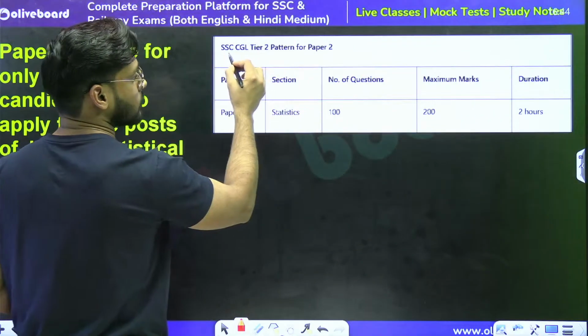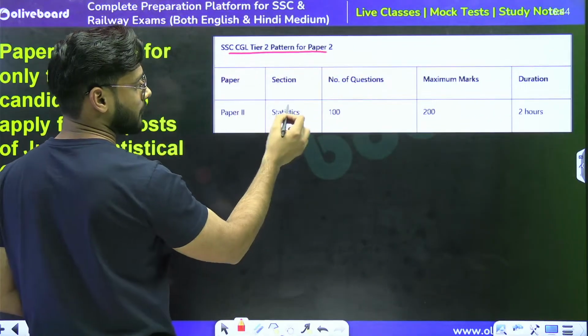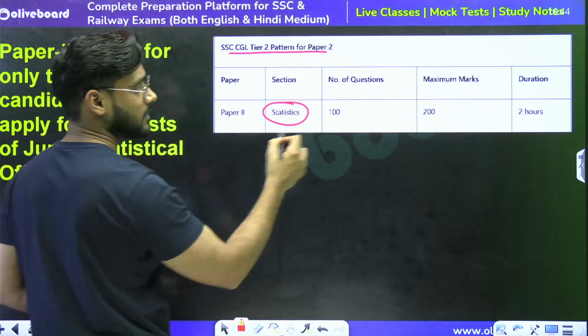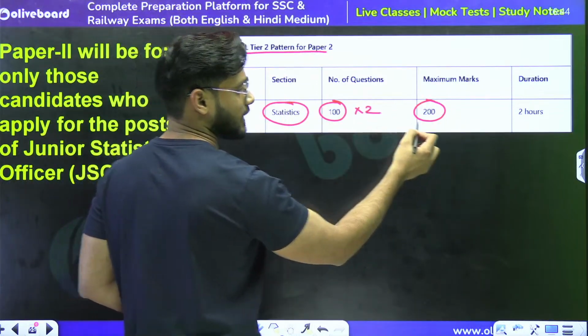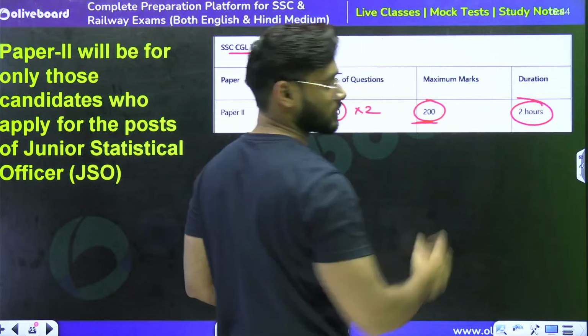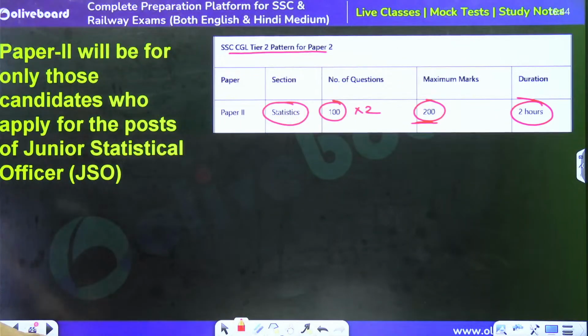CGL tier 2 pattern for paper 2, in which we will have to deal with the statistics subject. 100 questions will be there, 2 marks each question, and 200 marks total. Total duration will be 2 hours, right?